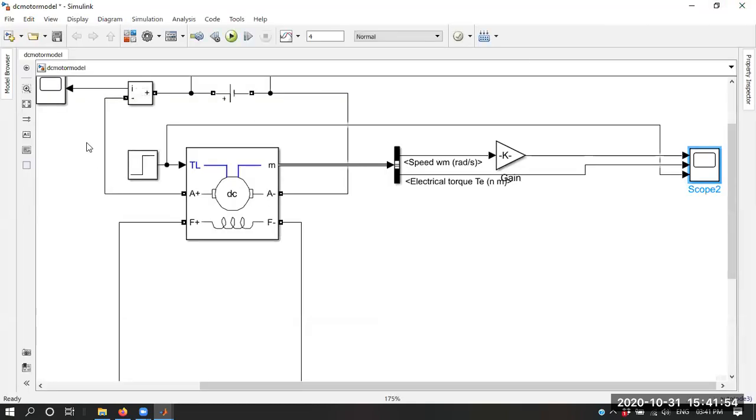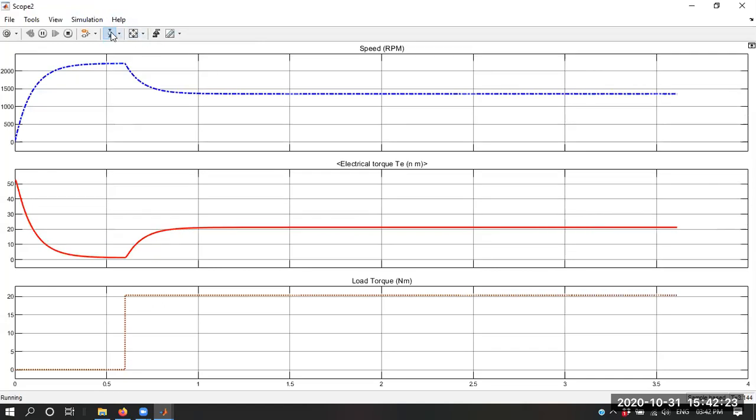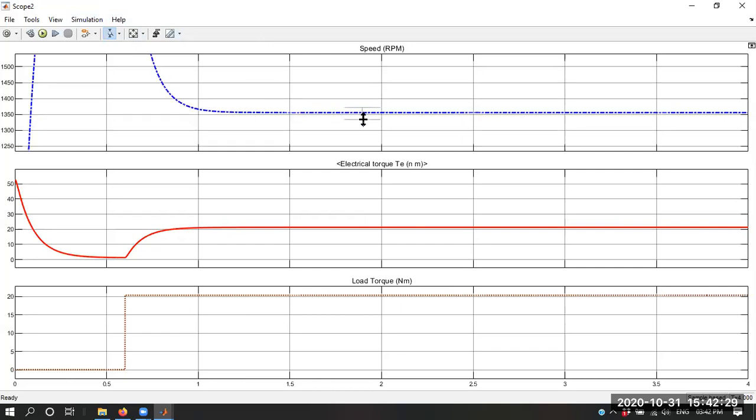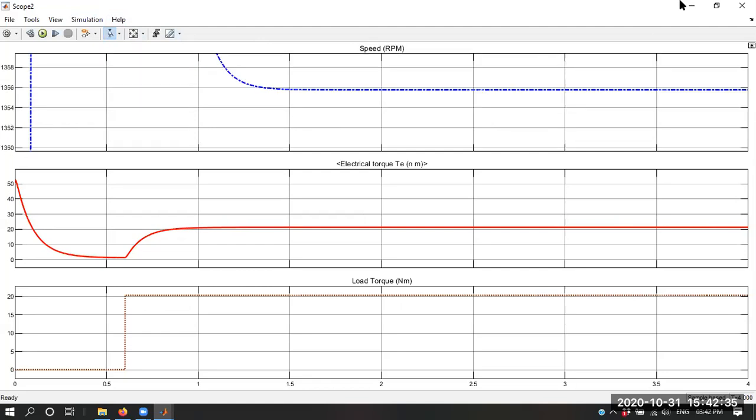Now, if we insert the resistance of 2 ohm over here, what will happen? You can see the speed is reduced. For insertion of 2 ohm resistance in the armature, the speed is reduced to nearly 1355 rpm.